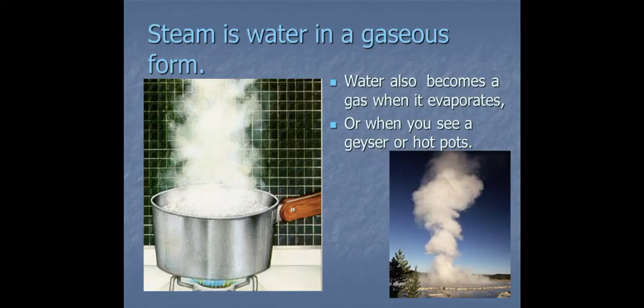Gaseous form of water is steam. When we boil the water in a bowl, then you can see that the steam is coming out. A small cloud of steam is coming out. So liquid water, when its temperature is too high, that is when it is boiled by providing heat, that heat can be due to sun rays or when we are heating it on the stove, then that liquid water will get converted, due to rise in temperature, it gets converted to gaseous form of water, which is water vapor.